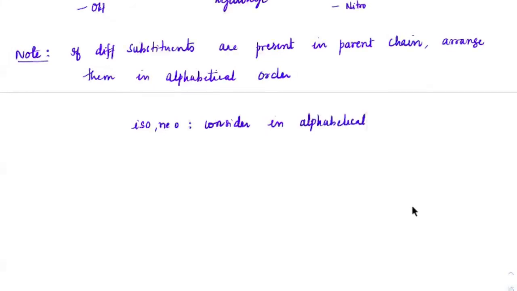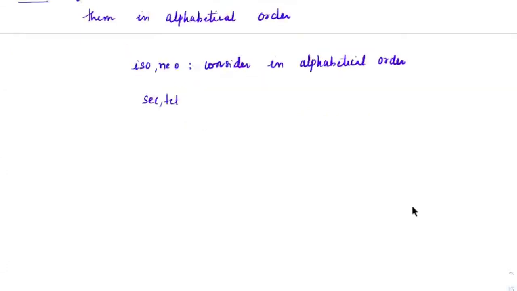If you have secondary or tertiary, then do not consider it. If we have di, tri, tetra, do not consider it. If you have bis, tris, and so on, then also do not consider it.